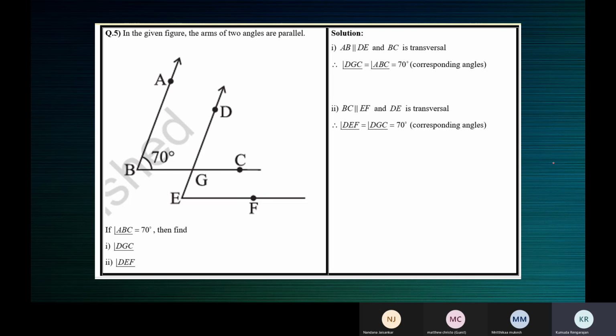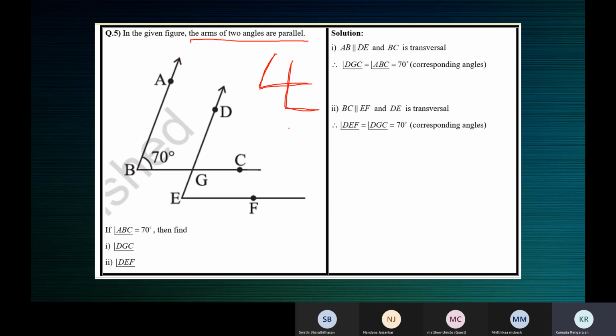So see here in this figure, the arms of the two angles are parallel. See, this is one angle. These are the arms. This is one arm. This is the other arm. This is the other angle. This is one arm. This is the other arm.